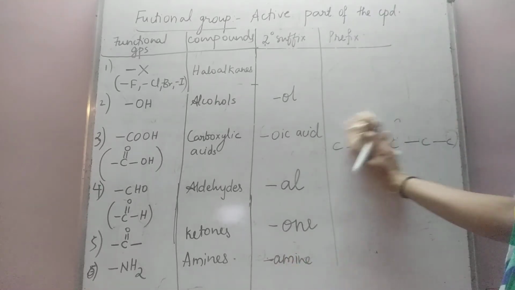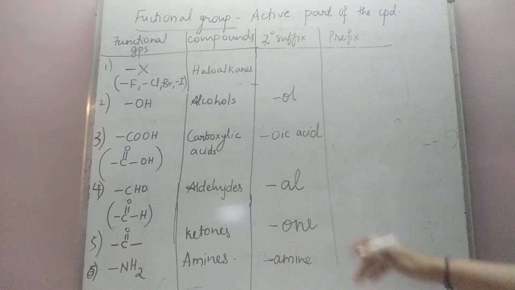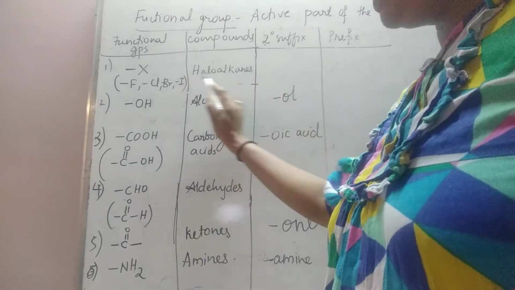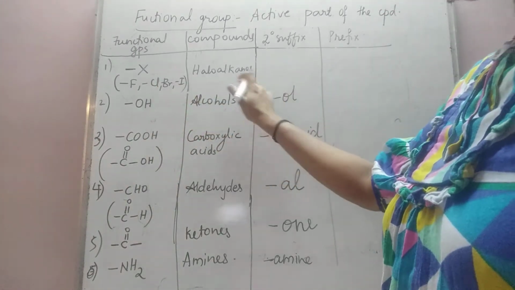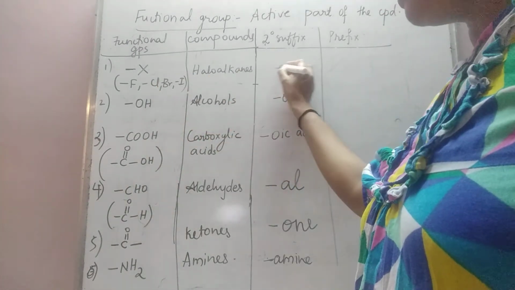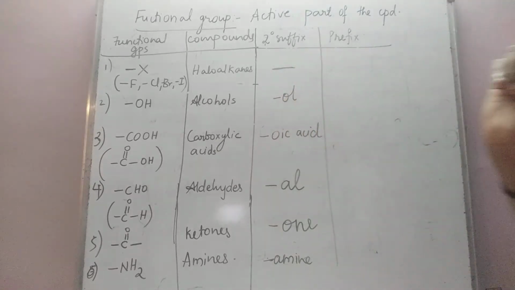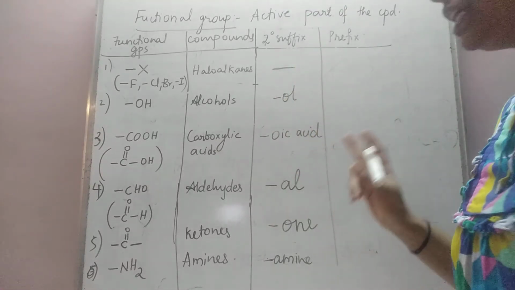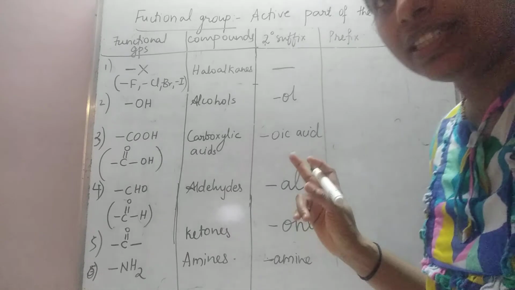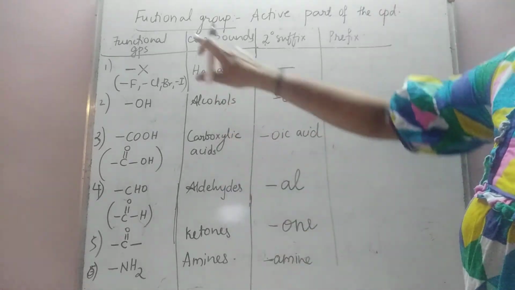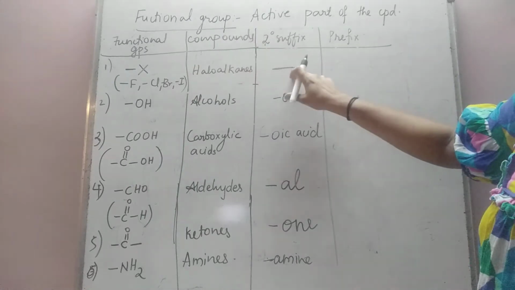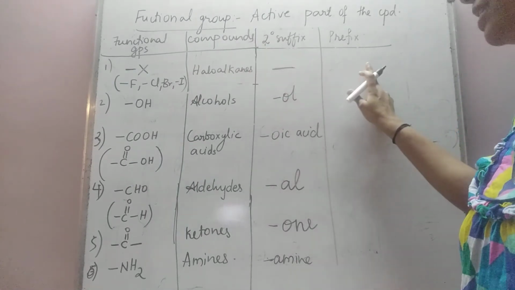Now what is the role of prefix here? Haloalkanes. Whenever there is a halogen atom in the compound, the name of that halogen is never written as a secondary suffix. Remember, even though halogen is the active part, the functional group in the compound, the name of the halogen is never written as a secondary suffix; it is always written as a prefix.